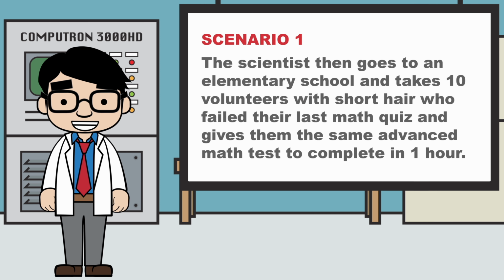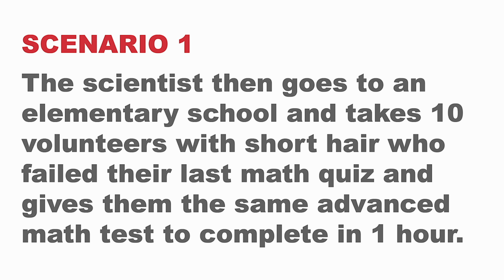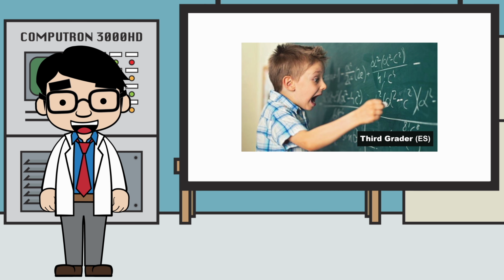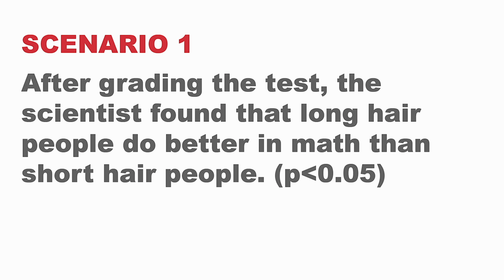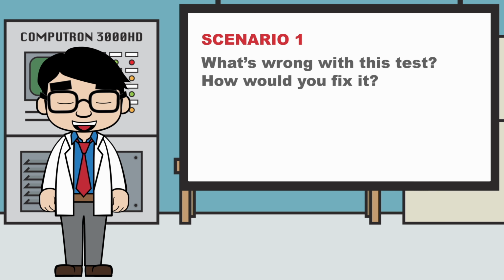The scientist then goes to an elementary school and takes 10 volunteers with short hair who failed their last math quiz and gives them the same advanced math test to complete in 1 hour. Here's a third grader in a panic as they struggle to solve the problem. After grading the test, the scientist found that long hair people do better in math than short hair people with a p-value of less than 0.05. So what's wrong with this test and how would you fix it? I'll give you a second.